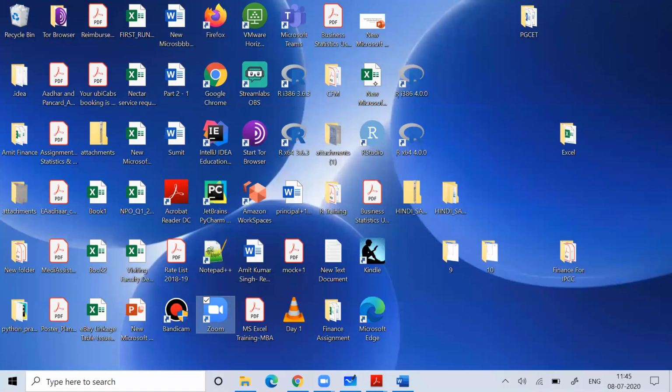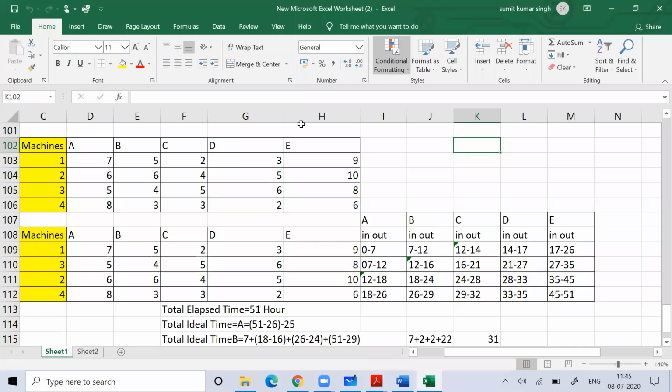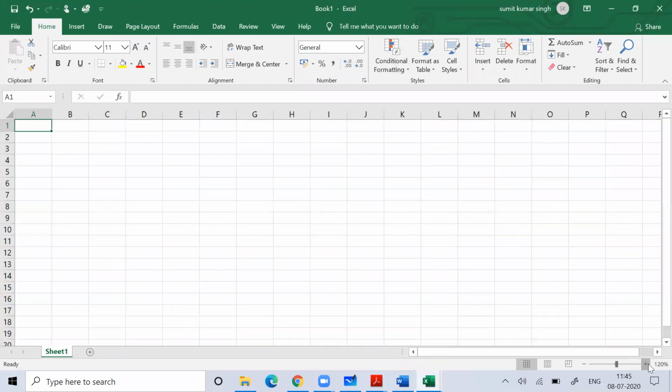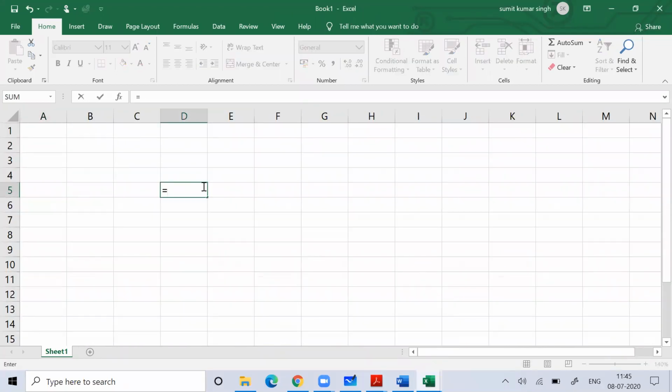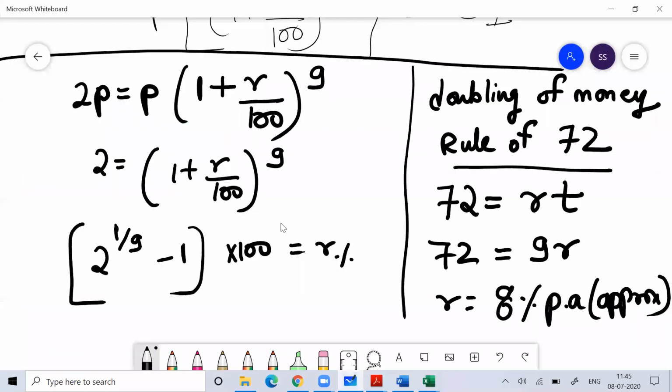If you ask, can you prove this? I can show you this calculation if you have a calculator. So (2 to the power 1 by 9, then minus 1) into 100. This you have to find. See this answer. The answer is 8.00597. So you understood this, right? Because it is 8.005, we cannot do this calculation without using a calculator.